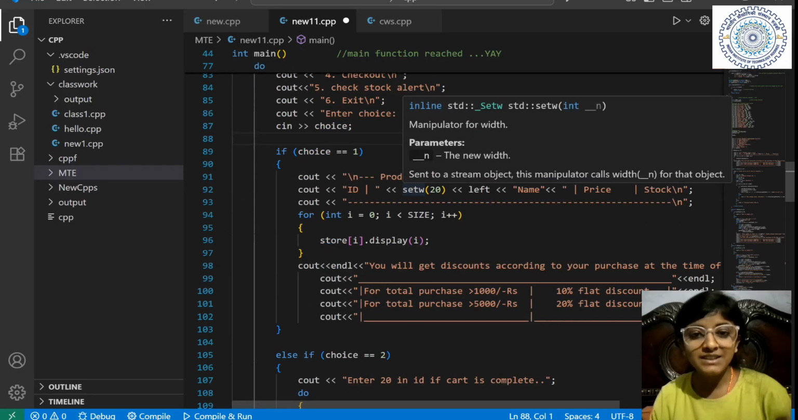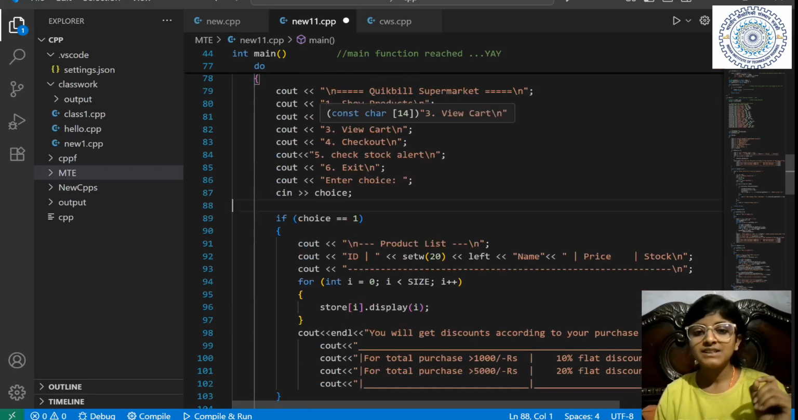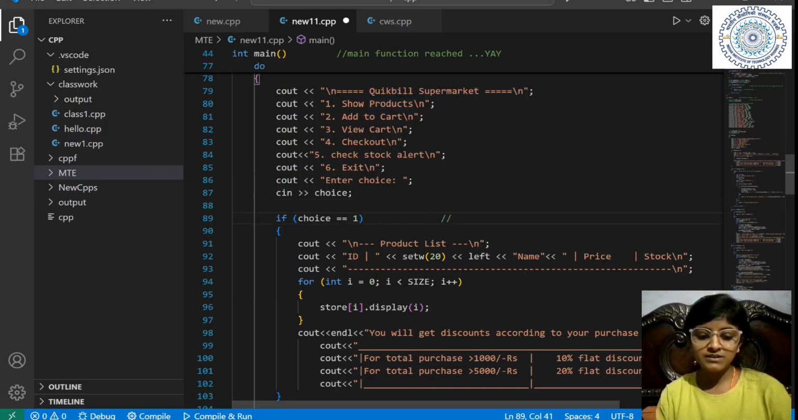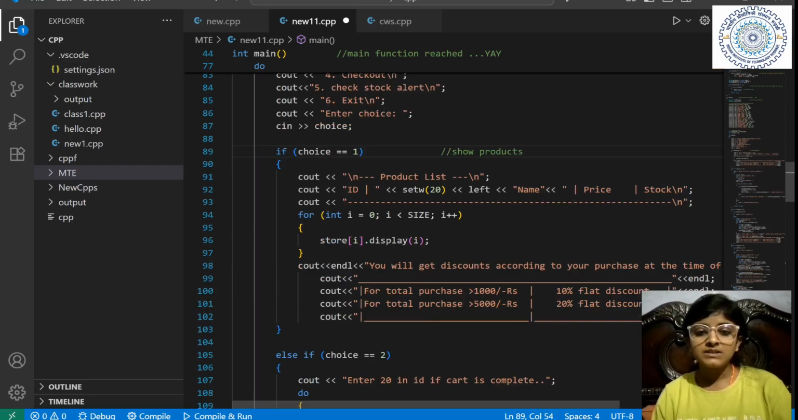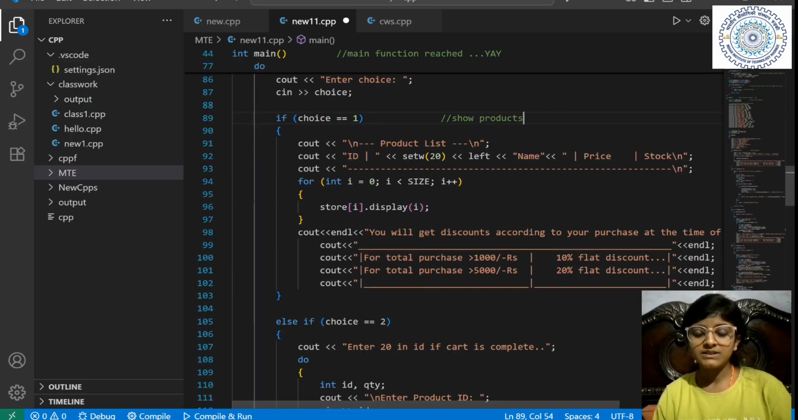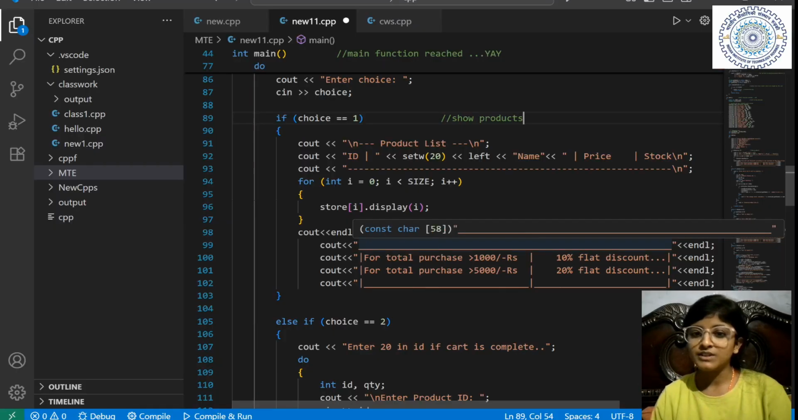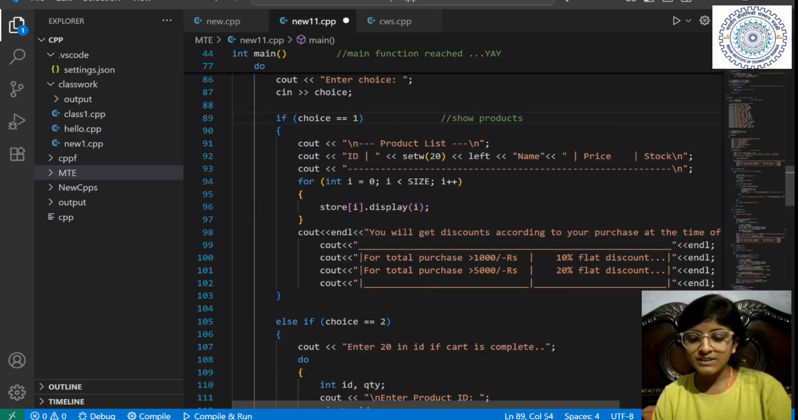Now the thing starts. If the choice is 1, what will we do? We'll show the products according to this. If the choice is 1, it means show products. So it shows the product list, which they have to print. The list I have shown you when I choose option one. This is basically all to format the things.